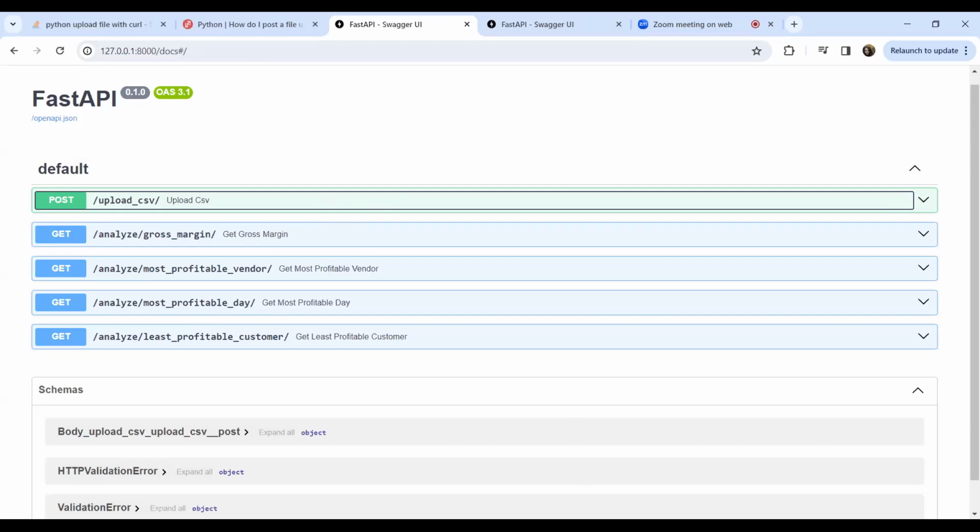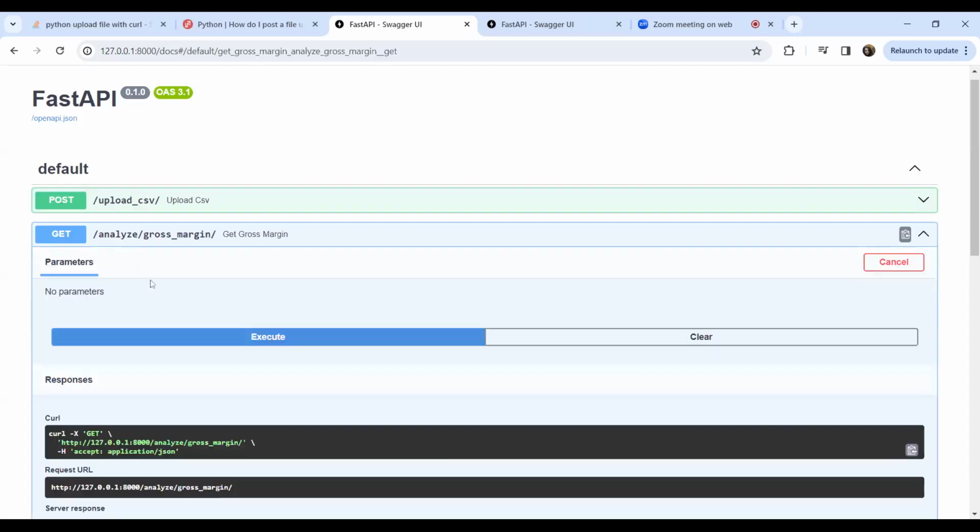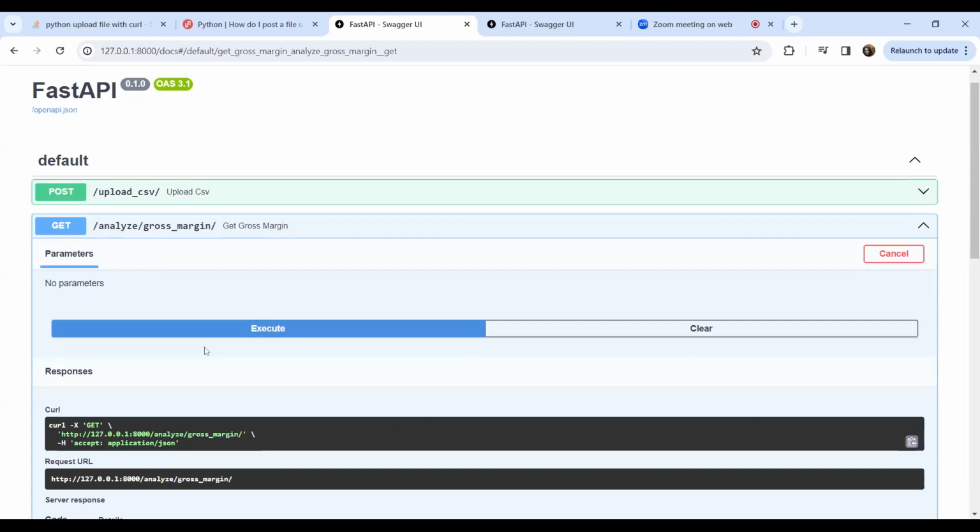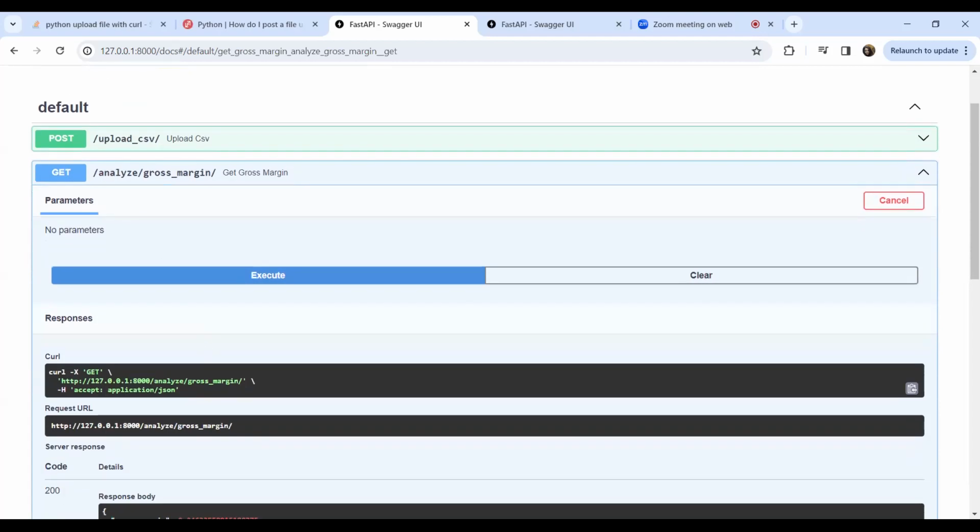So what is analyze gross margin, analyze most profitable vendor? What do you call that? Those are the methods. Like, I want to just get my gross margin. Whatever we have developed are the methods that we can access through this API as default methods.